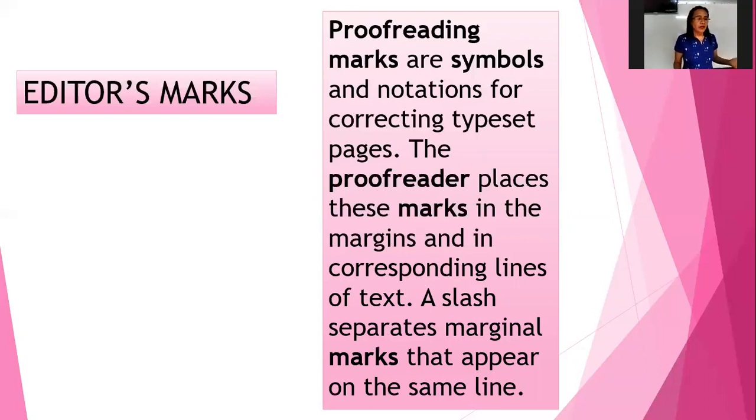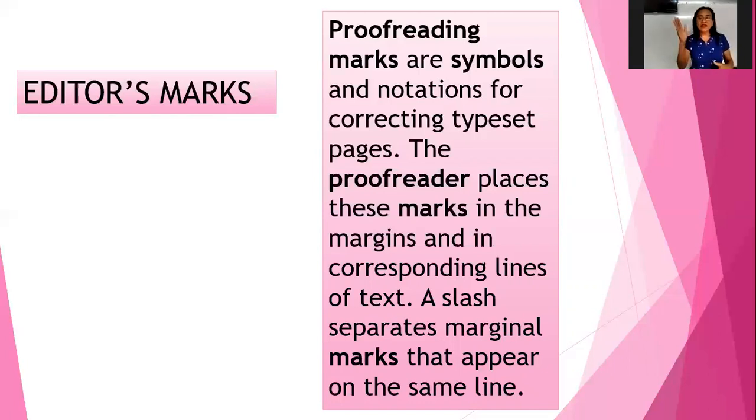Now, these proofreading marks or symbols, in the past, were usually used when the words are typewritten. It's easy to correct that, you know. The proofreader marks wherever it should be corrected.